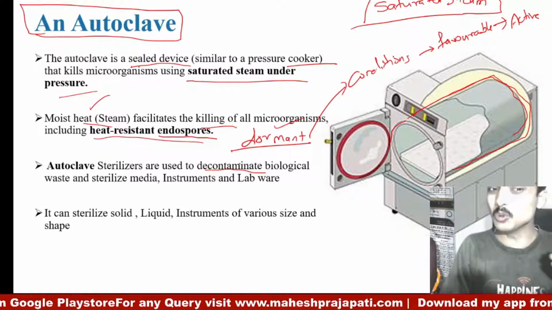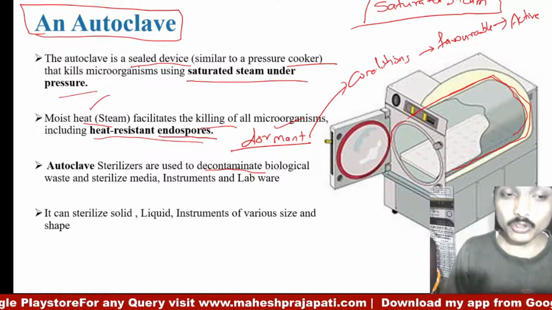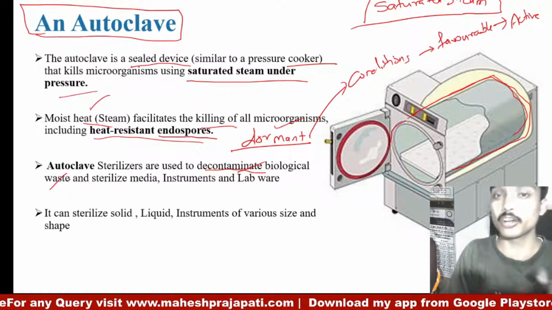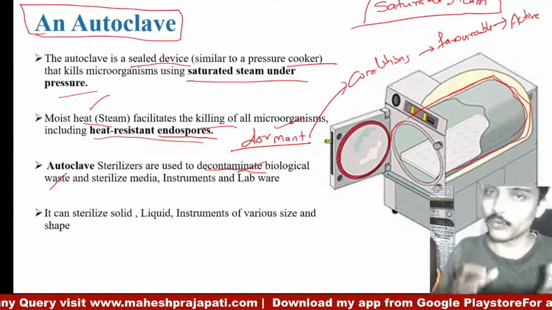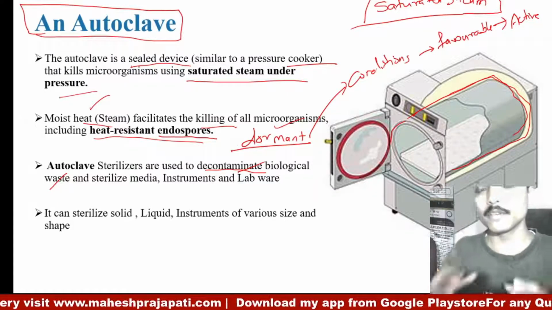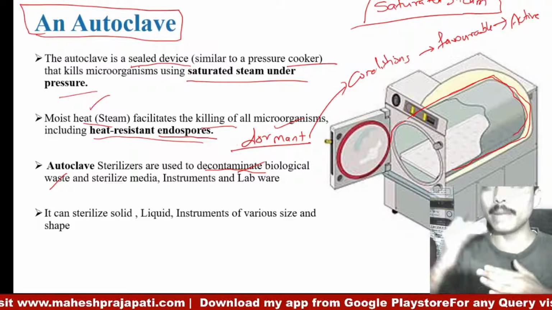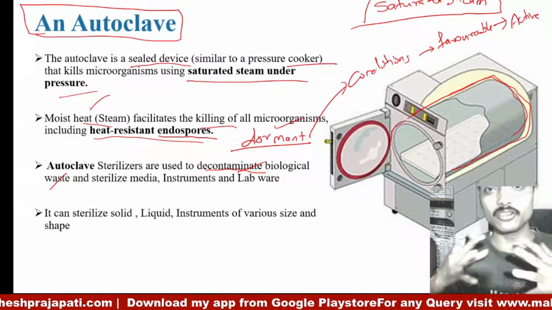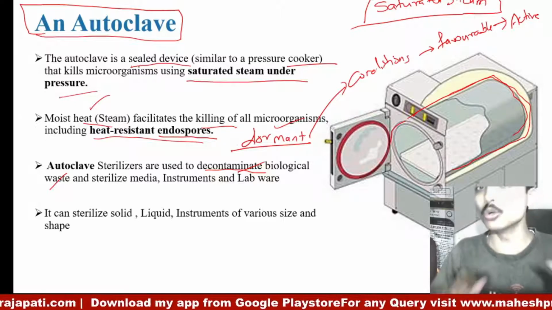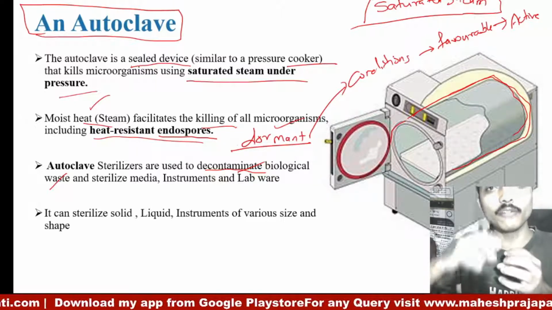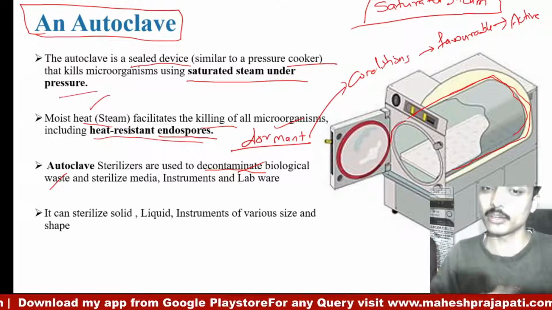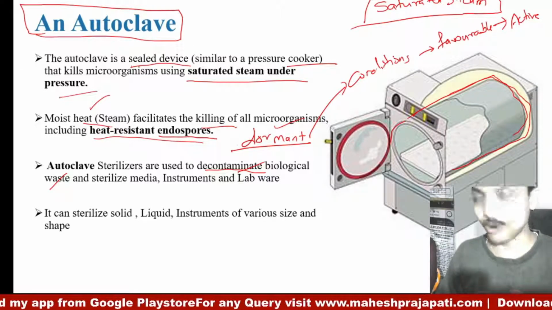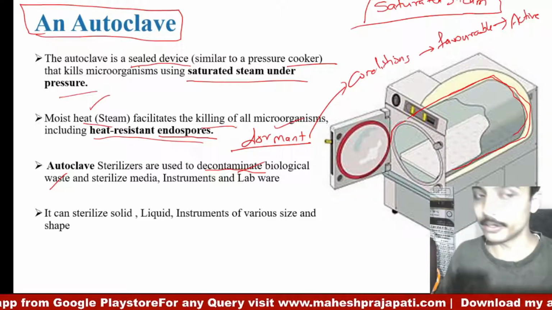Now, what are the uses of this autoclave? It is used to decontaminate biological waste, the waste generated during any process in the pharma industry or in any labs. The waste generated may contain some viable microorganisms, which are a potential hazard. So we have to decontaminate, or remove the microorganisms from, the waste. For that purpose we use the autoclave as a decontaminant.